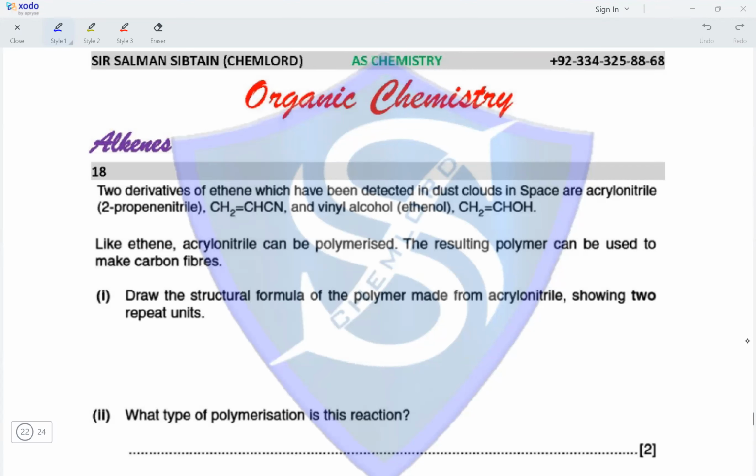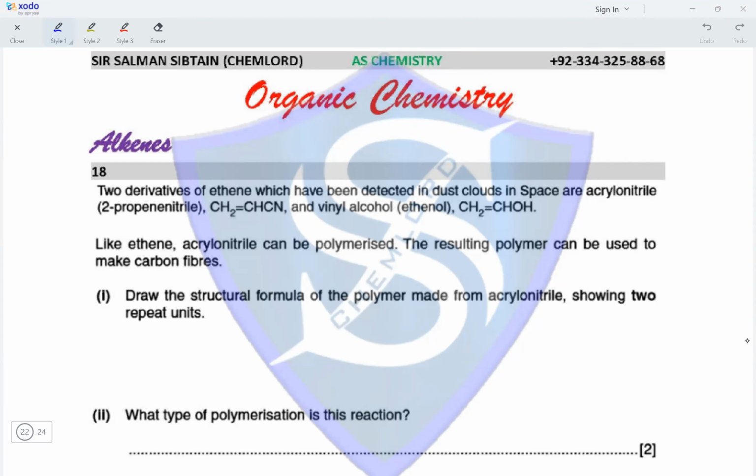Question 18. Two derivatives of ethene which have been detected in dust clouds in space are acrylonitrile, which is 2-propene nitrile, and vinyl alcohol, which is ethenol. Like ethene, acrylonitrile can be polymerized. The resulting polymer can be used to make carbon fibers. Draw the structural formula of the polymer made from acrylonitrile showing two repeat units.